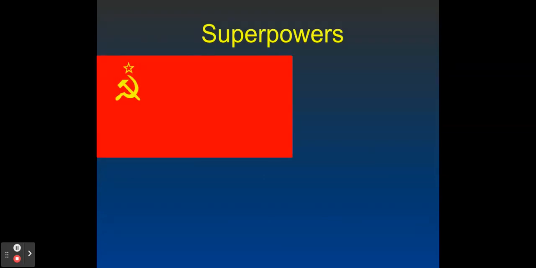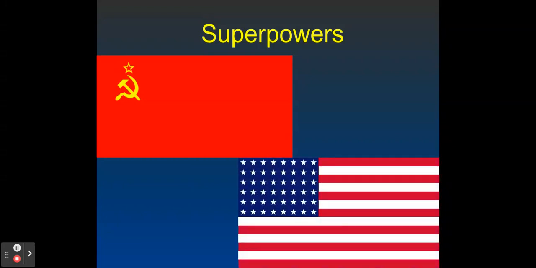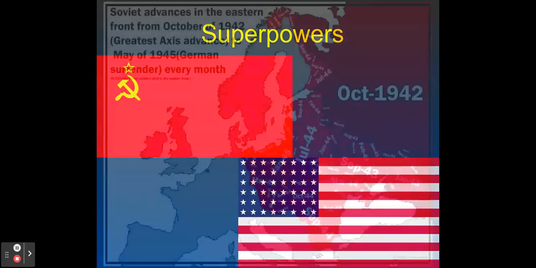After World War II, two superpowers remained: the Soviets on the side of socialism, communism, and totalitarianism, and the US on the side of capitalism, democracy, and individual rights.